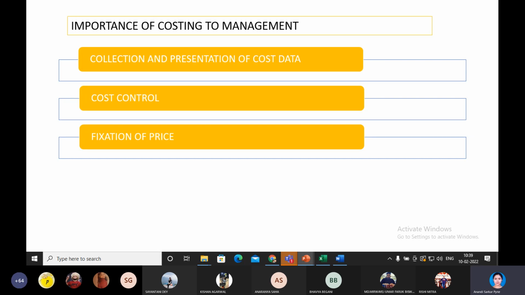Or you can go in the opposite direction. You decide the selling price first, say rupees 5, and then you understand this is the amount of profit I need in order to survive, and then you decide your cost price. So costing techniques and methods help in fitting into such a model. That is, first you decide the selling price, then profit, and then cost. There are different costing methods. So costing is a study which helps in reduction of cost, or I would say cost control, which in turn helps in fixation of price very smoothly.